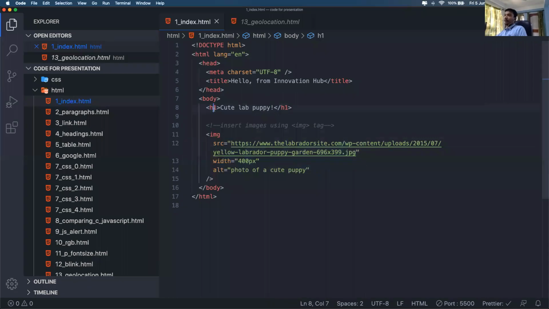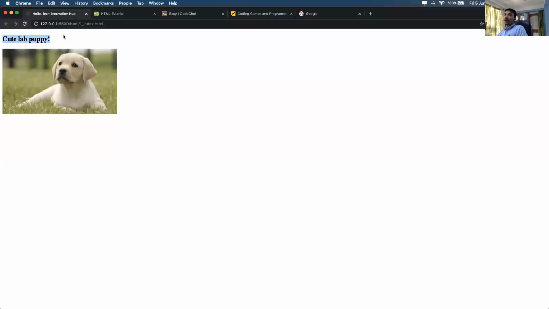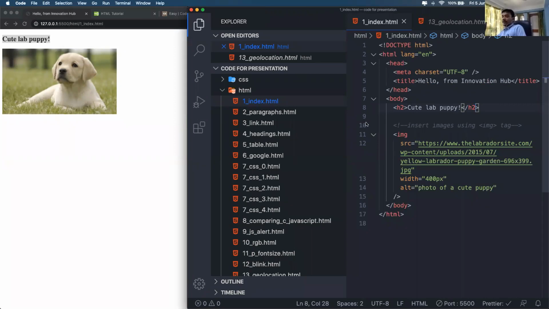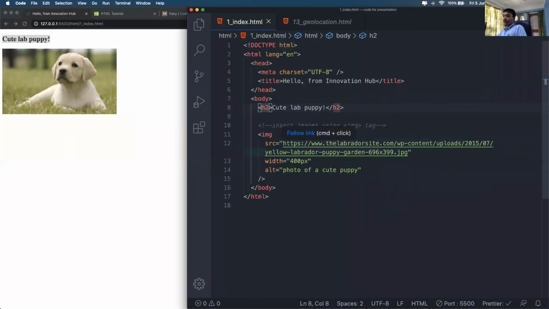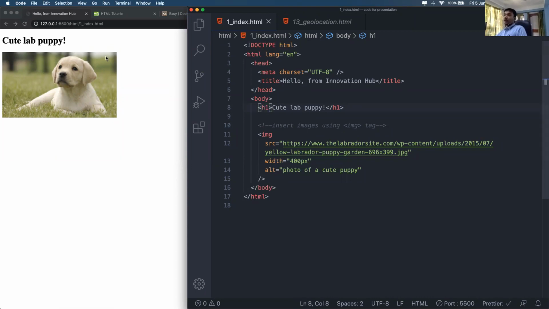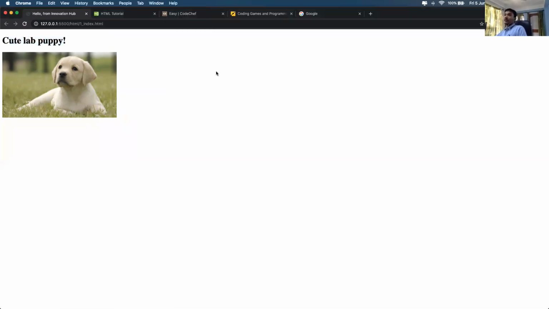Okay, so we are using H1. So there are 6 levels of headings. If we want to use a smaller size of text, we can use H2, and it is getting smaller, right? So let's see if we can see it right here easily. If we change this to H3, you see the text has changed. Okay, let's put it back to H1. So there are 6 levels of headings. Okay, so H1, the text has gotten bigger.